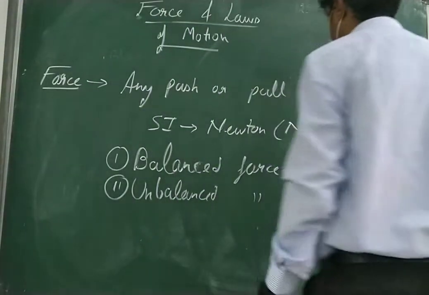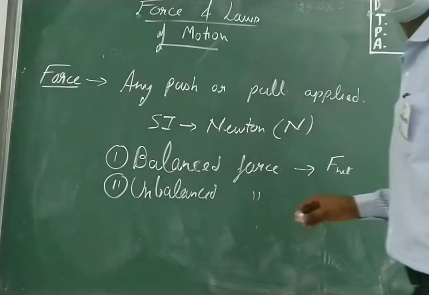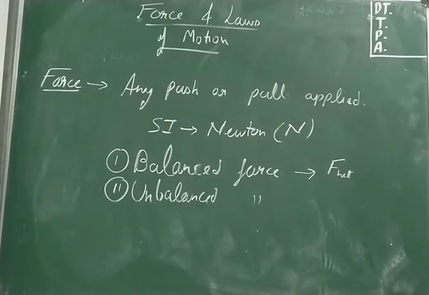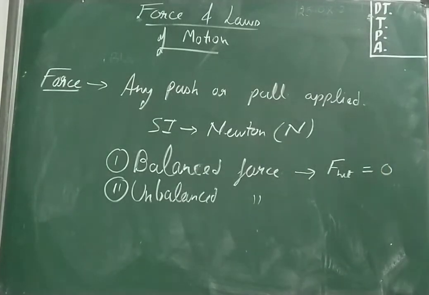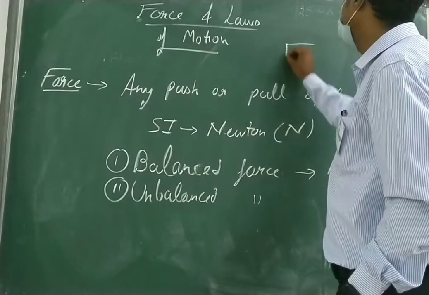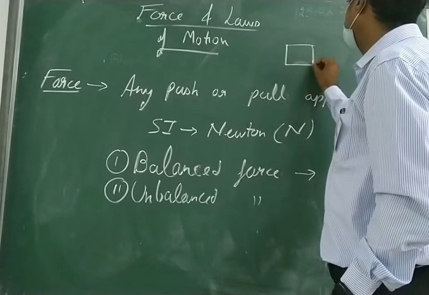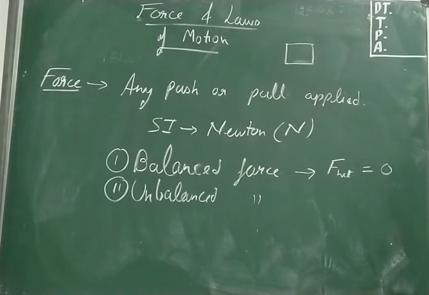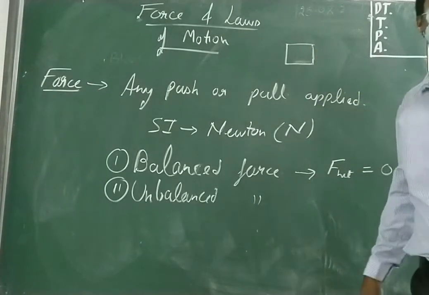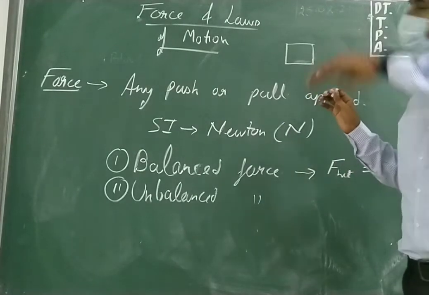Balanced force is when the net force F net acting on the body is 0. For example, suppose this is a block resting on the surface. Right now it is not moving. None of the force is applied. What is the net force on this body? 0. The body is at rest.